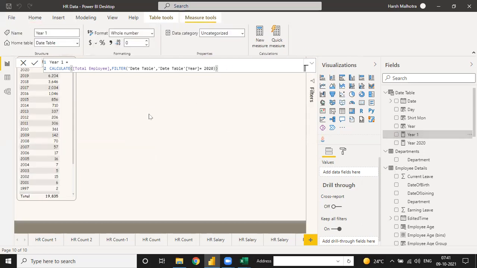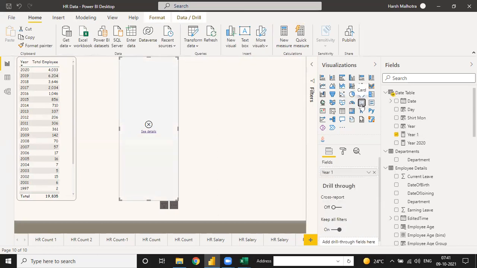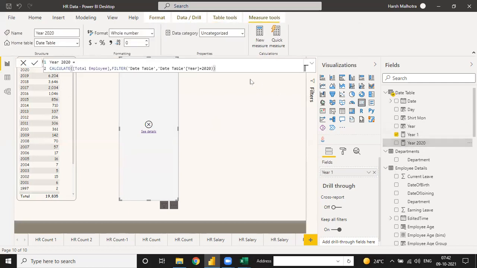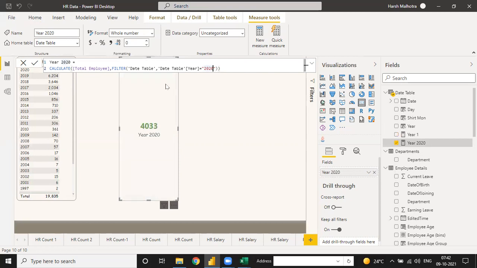Sometimes I don't know why it is not working. It's taking a wrong value. Actually, it is taking a correct value, but this is only for text functions.